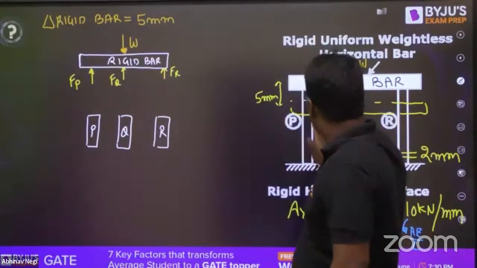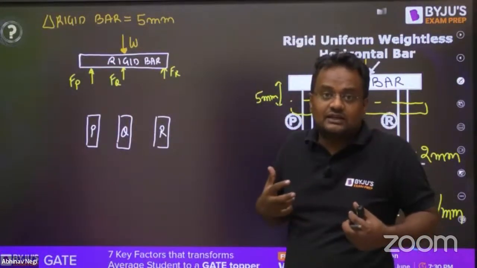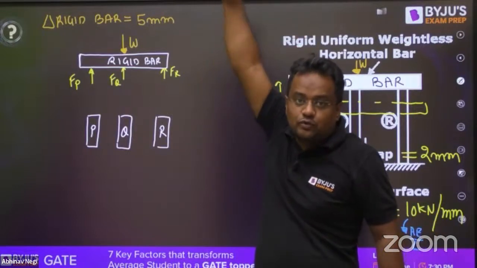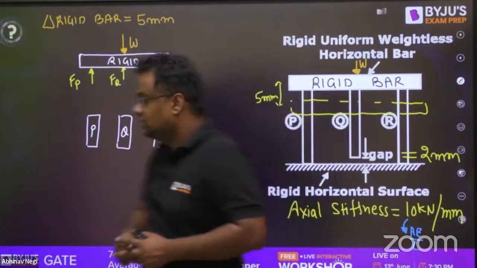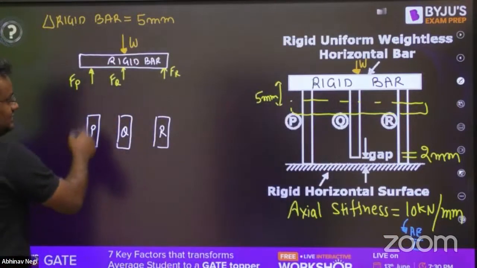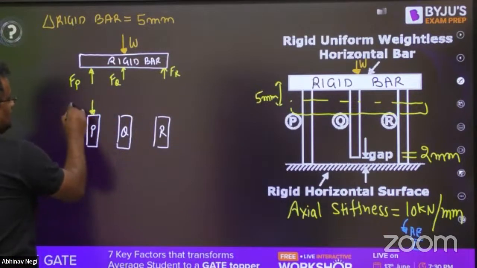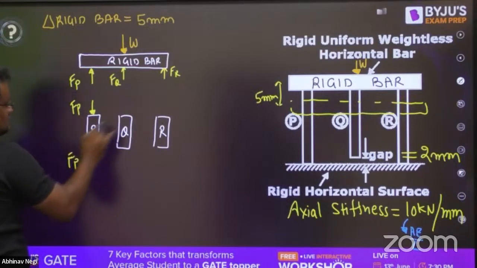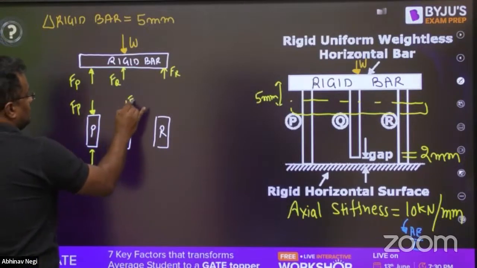Now, if there are 3 columns and I am the column, somebody is pushing me from upward, so that push will be coming to me downward. So if this is P, it will be FP here, and for balancing, it will be FP like this. Similarly, any doubt, guys, till now?